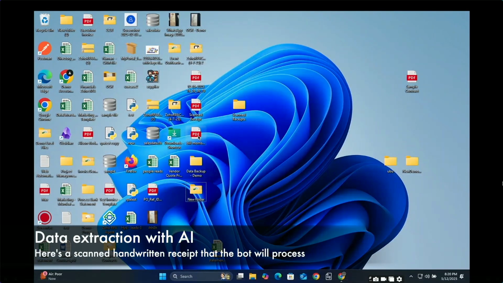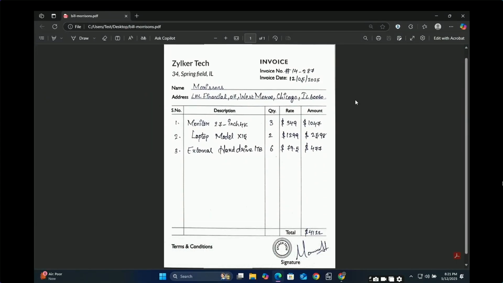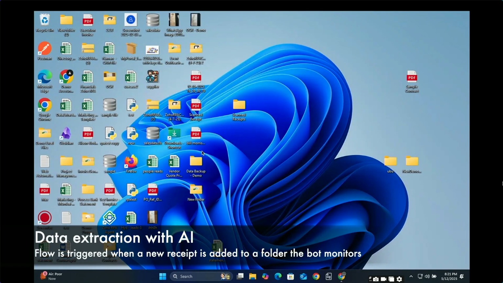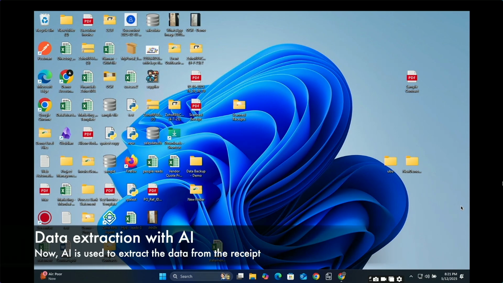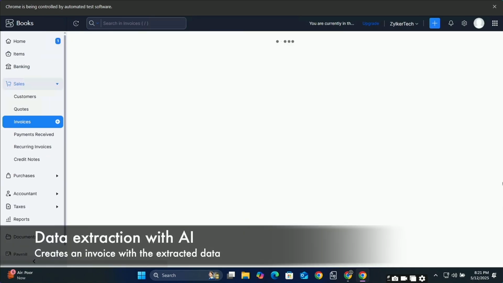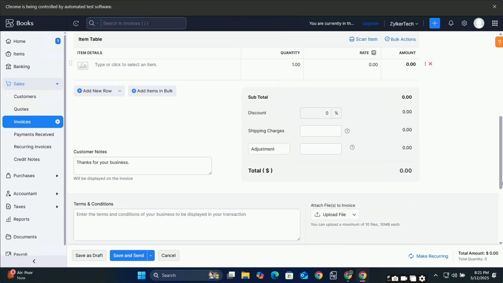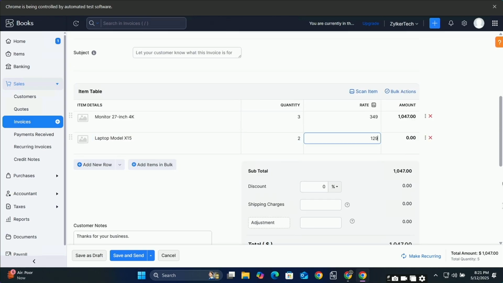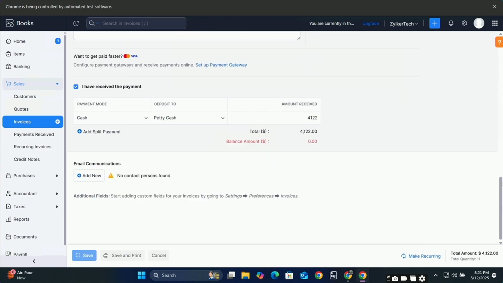You can have any handwritten PDF file that you have, and these are now converted into readable format using the AI component, and you can use that to fill in wherever form you want to fill. And we are using an invoice generation, and we are creating an invoice based on these items that are getting filled or extracted from the image that we had.